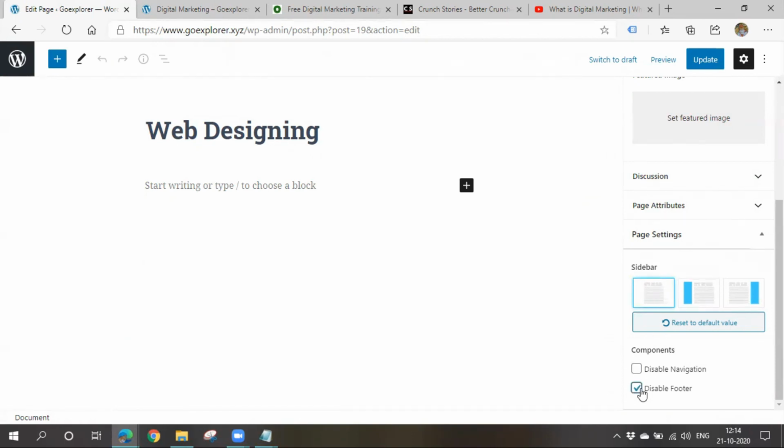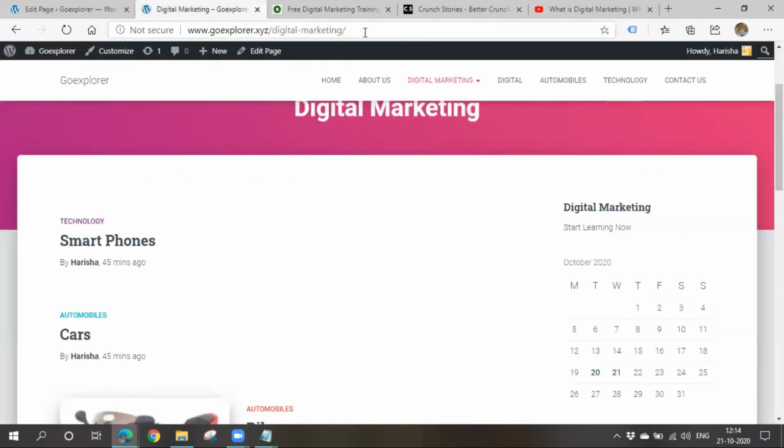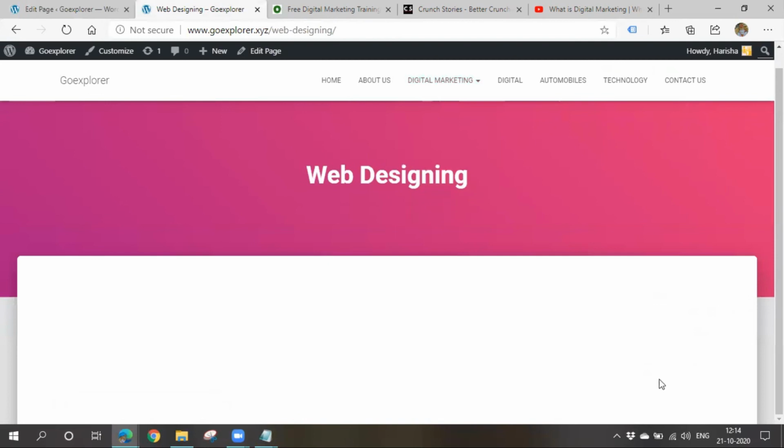Disable footer: if you disable footer in this particular page, you will not be able to see the footer. If you disable navigation, in this particular page you will not be able to see the navigator also. This is the navigation, right? You can't see that thing also. So I'll update so that you'll not be able to see the sidebar, guys. Let me refresh and go for web designing. See, there is no sidebar and the footer also gone.